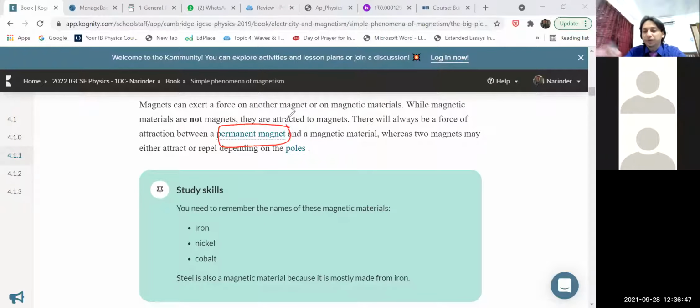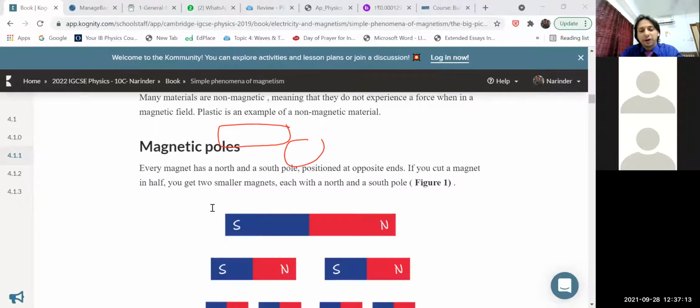We have a magnet actually, that black kind of material, a permanent magnet. Permanent magnet means once a material gets magnetized, it retains its magnetism for a very, very long period of time. That is the meaning of permanent magnet. And in a magnet, we have two poles, as you are already aware. One is called the north pole and the other is called the south pole.